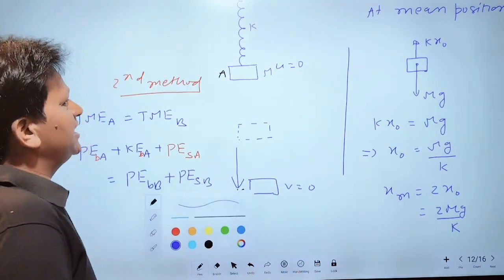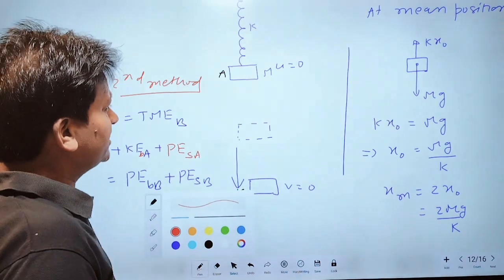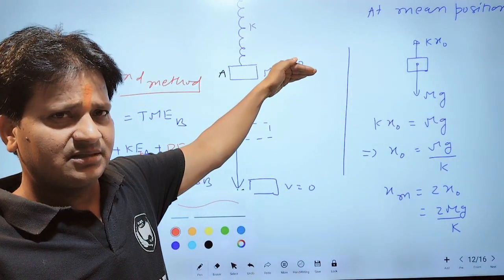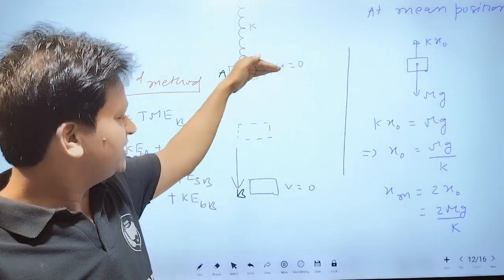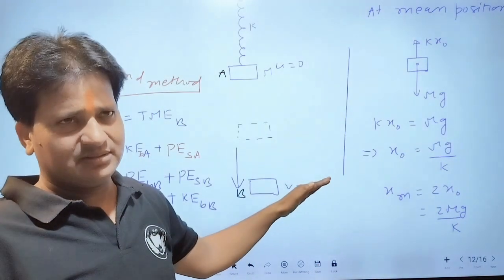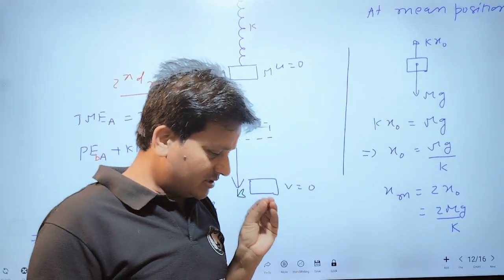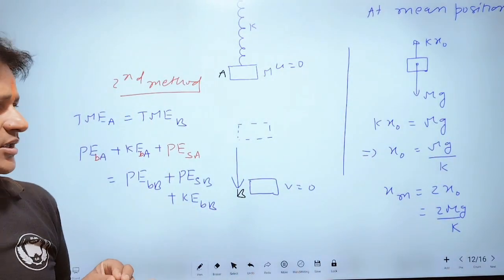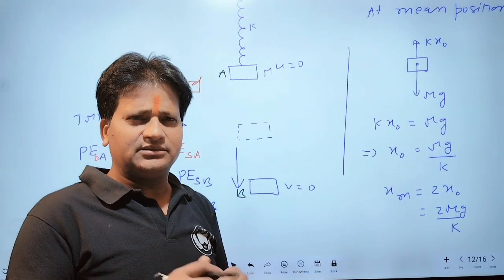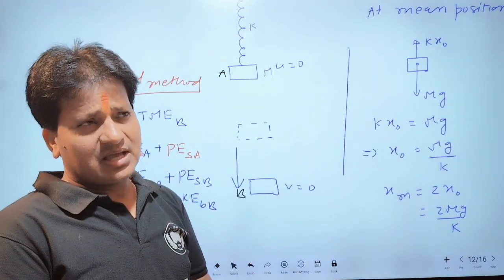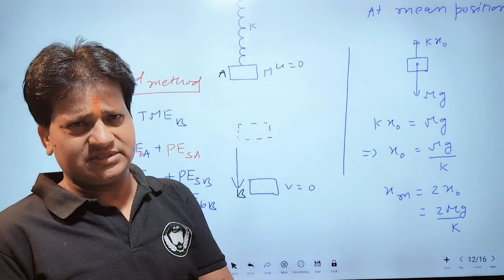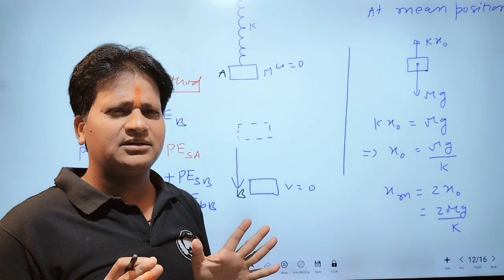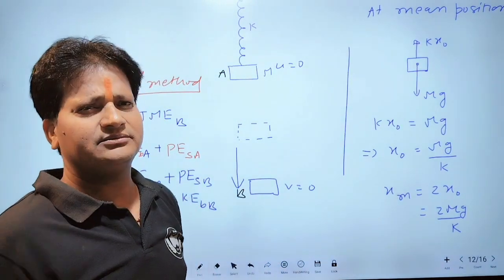But for simple calculation, we take the reference line at this position or at this position. For easy calculation, you should take a reference line either at the initial position or the final position. But you are free to take a reference line anywhere.